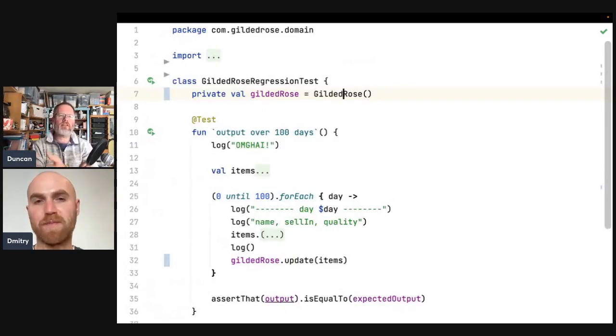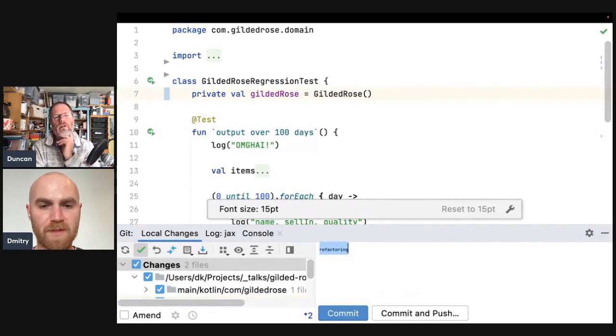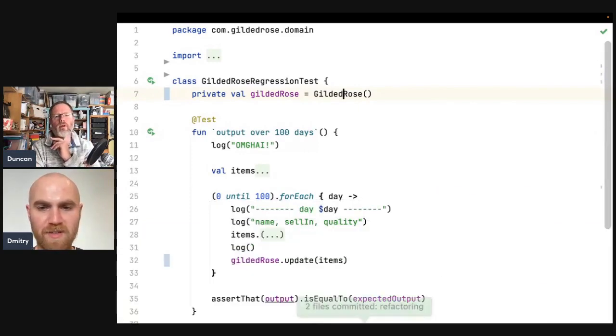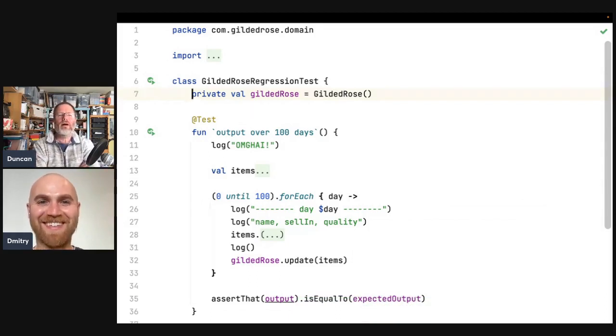Should we commit that as this little place that we could? I'll commit it as refactoring. In tiny little letters. Yeah. Okay, so we've got the Gilded Rose regression test running a lot quicker, and it's a bit simpler. We haven't had to make things nullable or lateinit and so on.